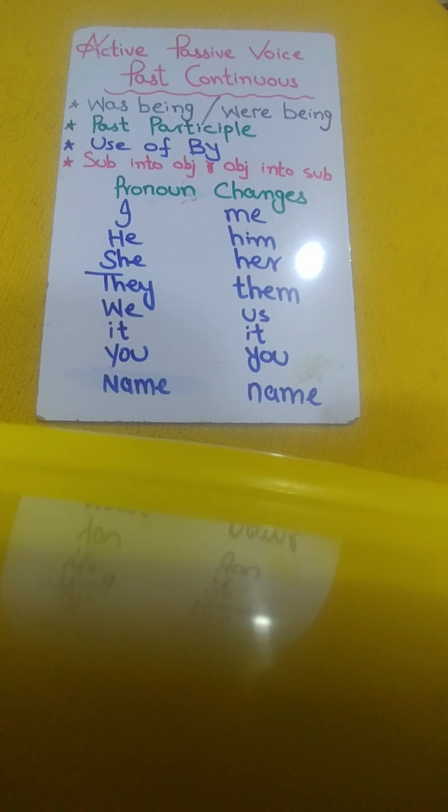Today is day 5 of the active passive series. As you know, active voice and passive voice are two different ways of constructing sentences based on the relationship between the subject and the object of a verb. In active voice, the subject of the sentence performs the action expressed by the verb and the object receives that action.